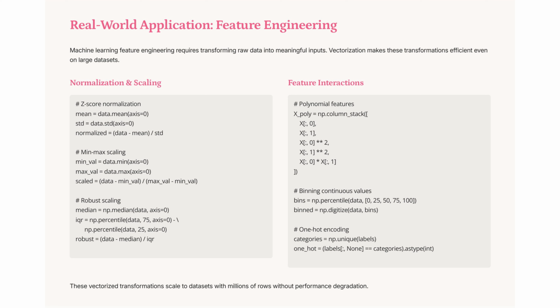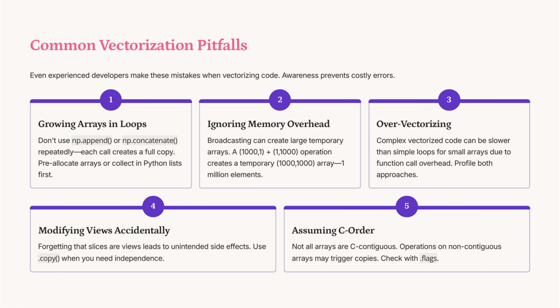Feature engineering in machine learning transforms raw data into meaningful inputs efficiently. Vectorization enables z-score normalization, min-max scaling, and robust scaling on large datasets. Polynomial features, binning, and one-hot encoding are vectorized to handle millions of rows seamlessly, ensuring no performance degradation while enhancing model input quality.